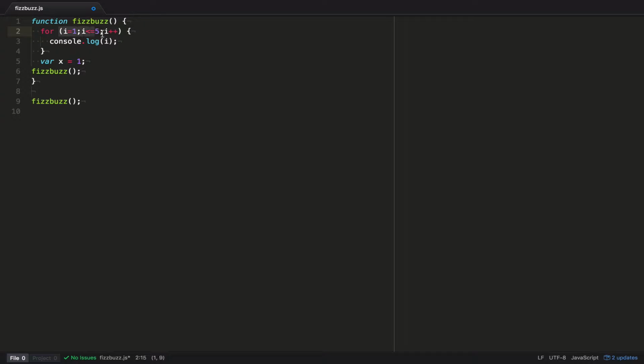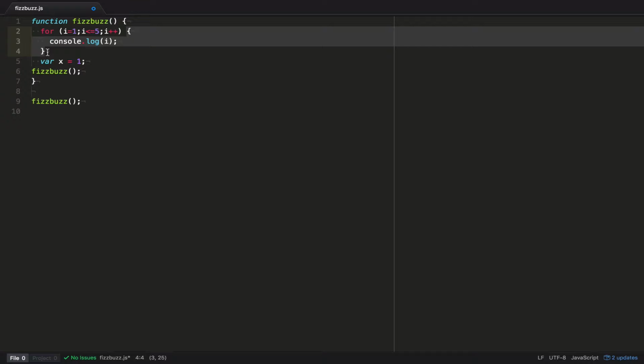If you read what this statement says, it says the initial value of I is 1, and when that value of I is equal to or less than 5, increment the value of I after every time you execute this block. That increment, you're mutating the value of the variable, and in most programming languages, especially object-oriented languages, that's absolutely fine. But in the functional paradigm of functional programming, this breaks it completely.